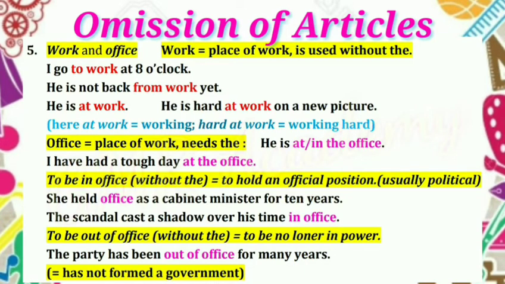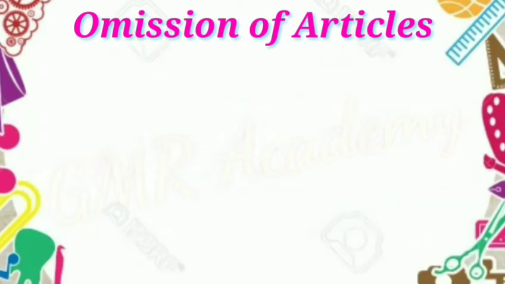The next one, to be out of office, without the definite article "the," which means to be no longer in power. The party has been out of office for many years. The meaning is out of position, out of official position. No article is used. What is the meaning of out of office? It has not formed a government.